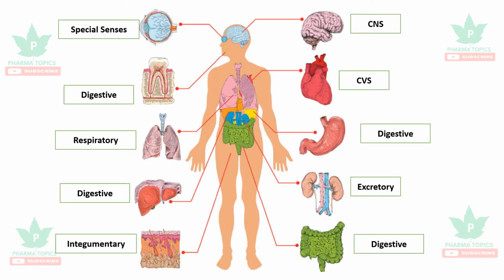All the human systems come under different systems such as central nervous system, cardiovascular system, digestive system, excretory system, special senses, the integumentary system, respiratory system, skeletal system, muscular system, etc.